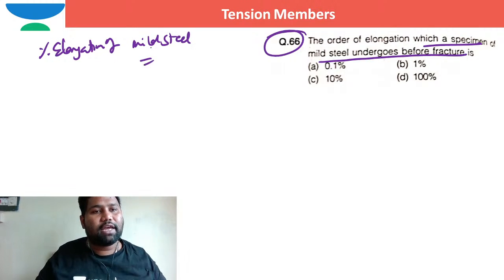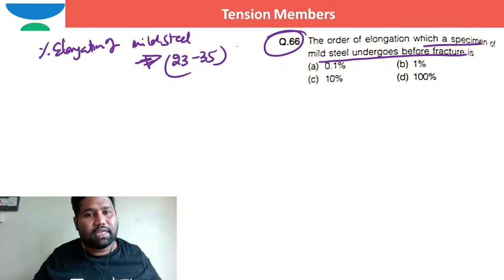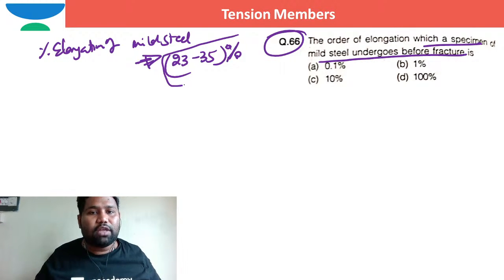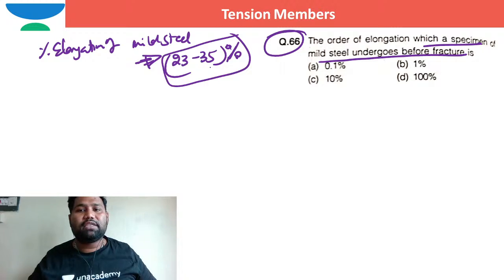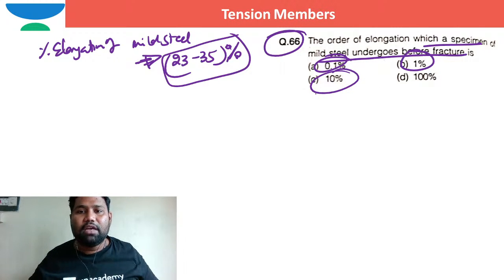If I want to say the range correctly, for mild steel, the percentage of elongation just before fracture is 23 to 35 percent, a higher percentage of elongation. But for HYSD bars, the percentage of elongation is less. Now, it is 25 to 35 percent; here the options are in terms of 0.1 percent, 1 percent, 10 percent, 100 percent. The suitable option is in terms of 10 percent only. So I can pick option C.